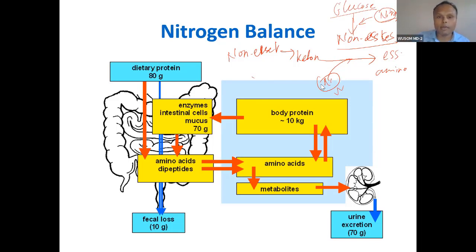Nitrogen balance simply means the protein balance of your body. You have to remember this. But why we call it nitrogen balance is that it gives an insight into metabolism, because for metabolism nitrogen is required. So nitrogen is exchanging, and this is why it is called nitrogen balance. You can see positive nitrogen balance. We have done a few things where conditionally essential amino acids are required. These are called positive nitrogen balance.